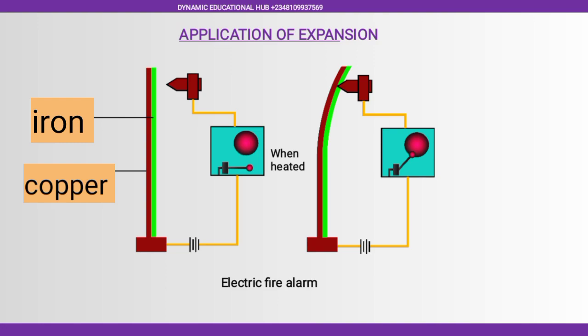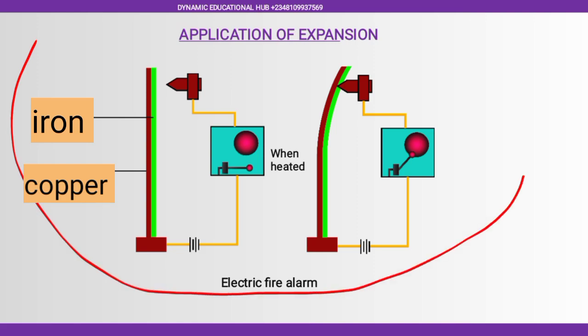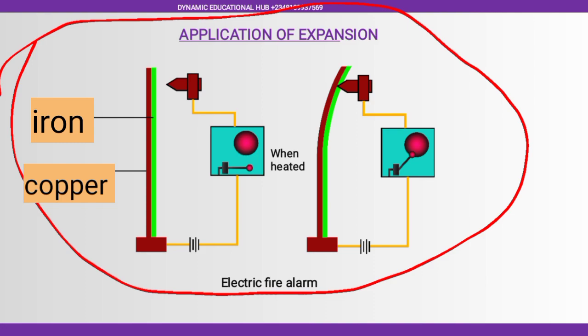Application of expansion. The first application we have here is a diagram of an electric fire alarm. Now you have a bimetallic strip here. You have a copper and an iron.